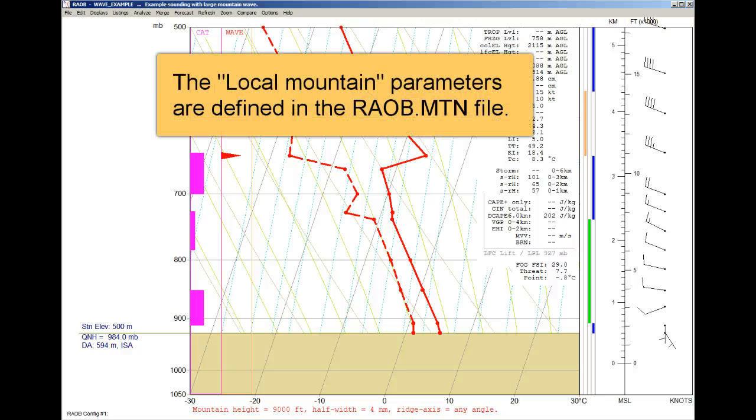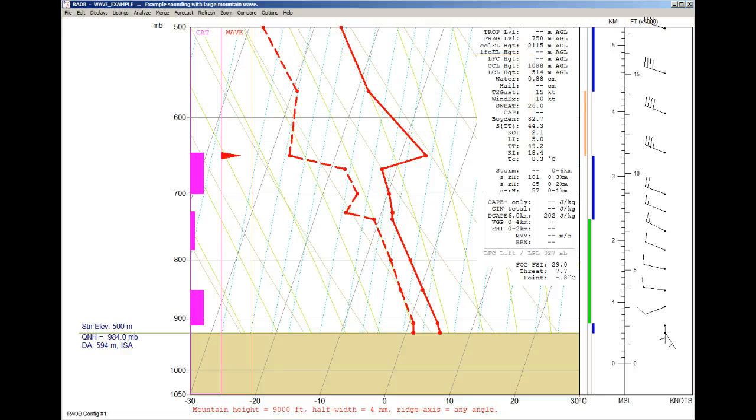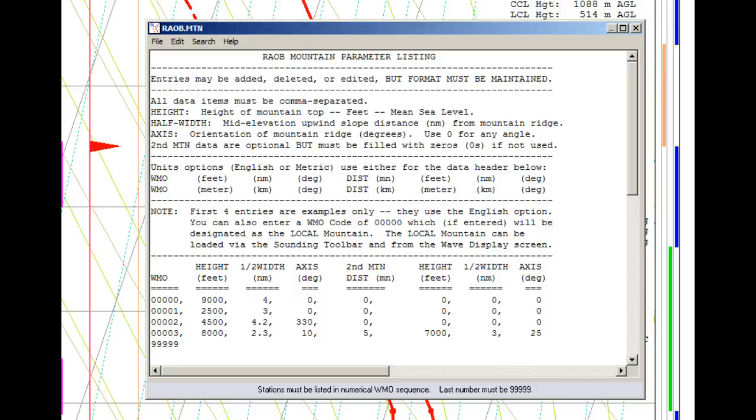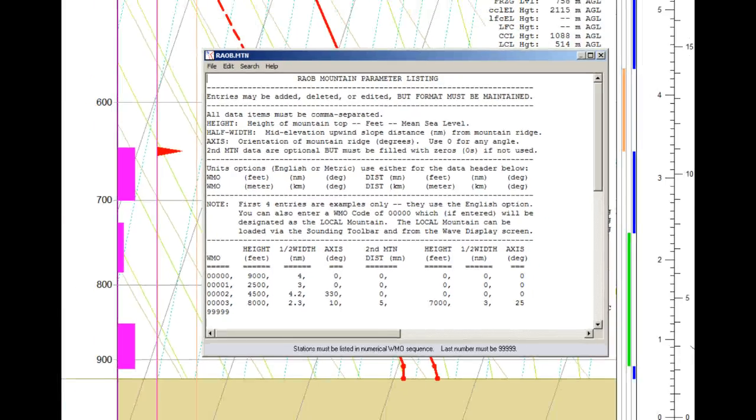The local mountain is defined in the mountain parameter file called the raob.mtn file. This file can be altered with any text editor, or it can be accessed by the RAOB program from the Edit menu using this Edit Mountain Parameter File option. Here you can see the local mountain parameters, which are identified by the WMO number 0. For more information about how this file works, please see the separate video called Mountain Wave Parameters.